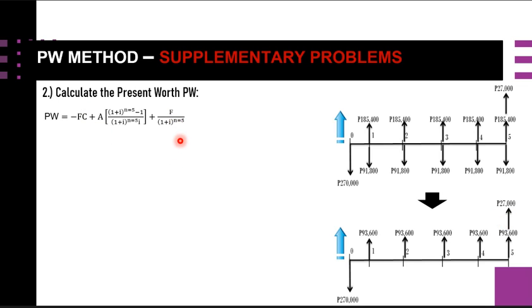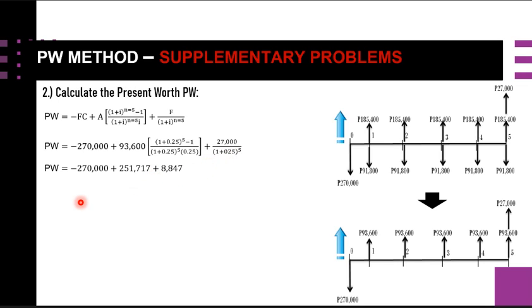Substituting, FC is 270,000, our annuity is 93,600, and our salvage value is 27,000. Considering n equals 5 years, we can have the present worth value of this problem.